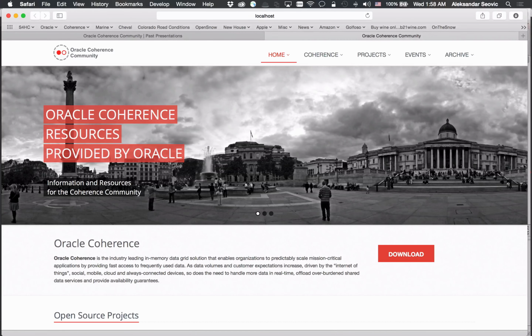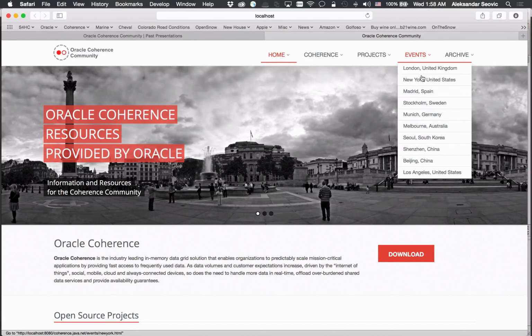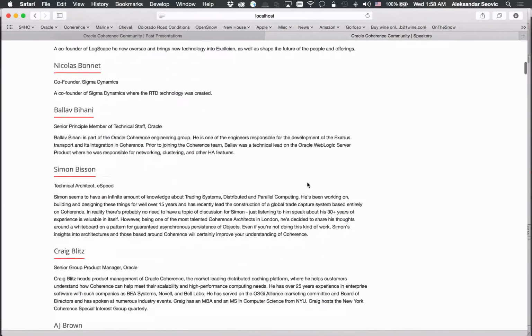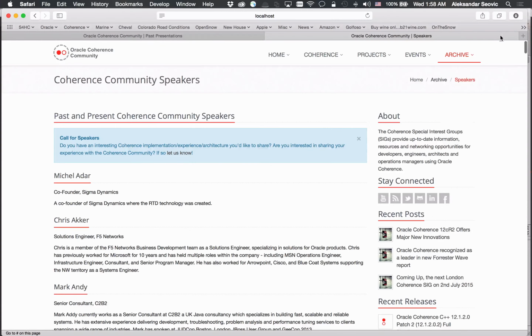So here is the page loaded from Coherence. And we can go to events. It's all there. We can go to speakers. It's all there. And let's look at some presentations.